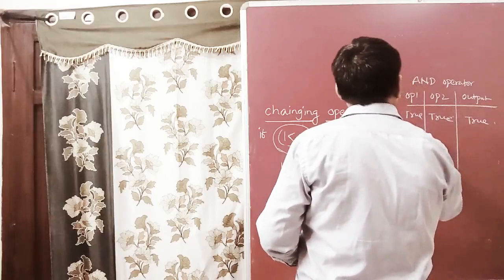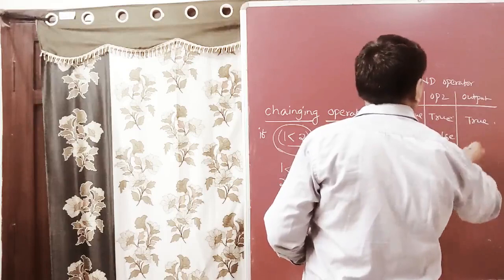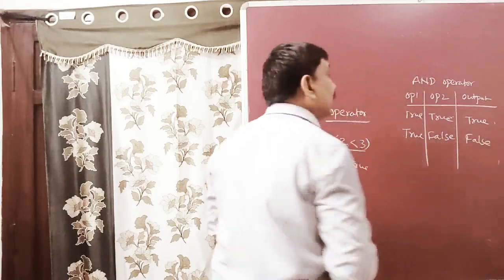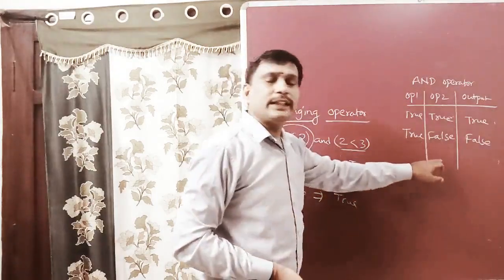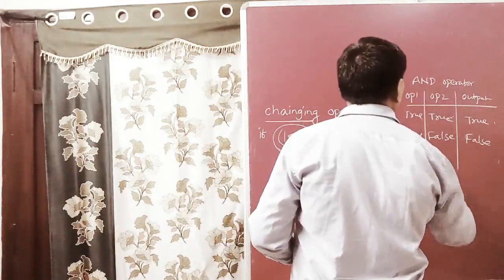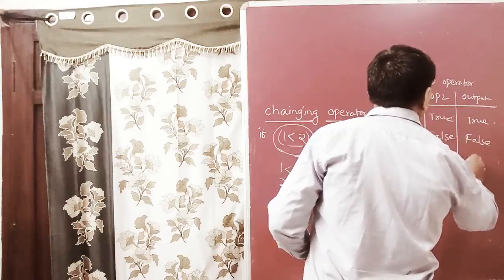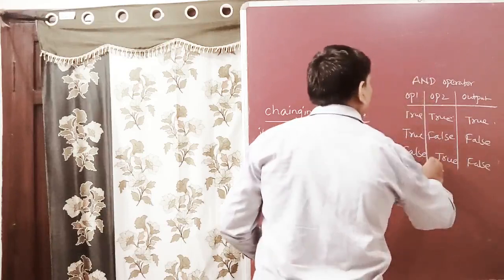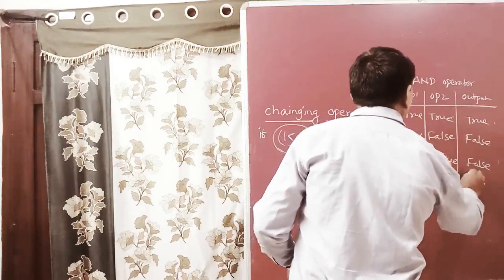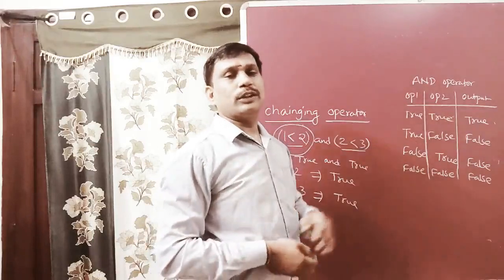First one is true and second one is false, so it returns false. Why? Because for the AND operator, if any one is false, it returns false. First operand false and second true, the final output is false. If the first operand is false and the second is also false, it also returns false. Observe this AND operator truth table.